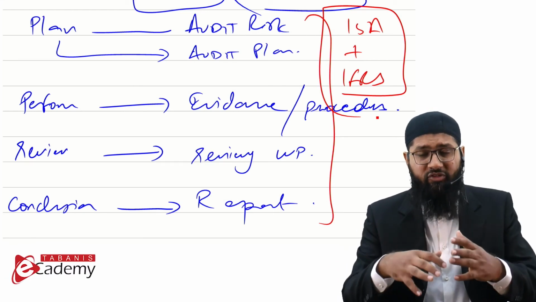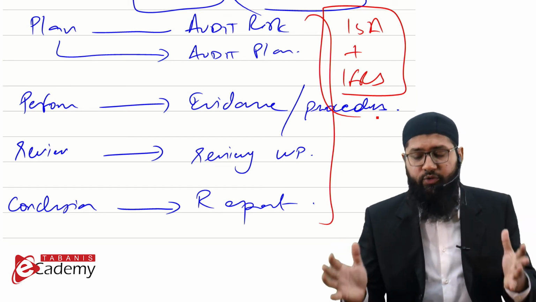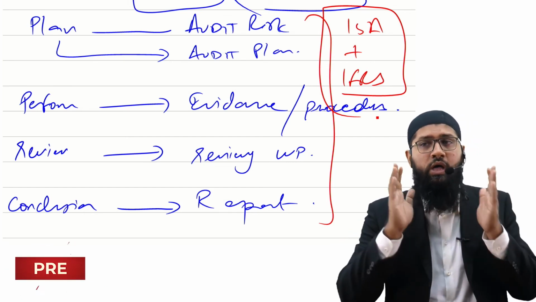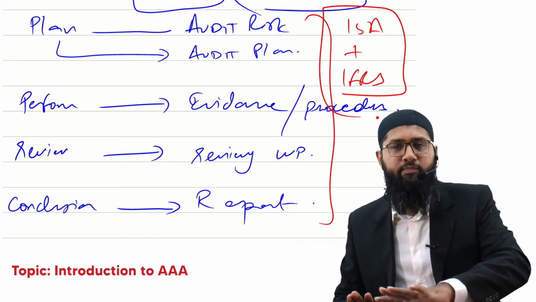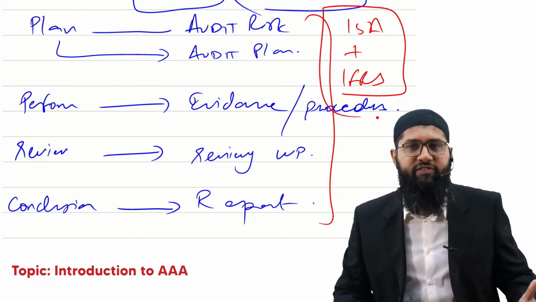I've tried to create circumstances for you to understand how an accounting standard would be applicable in a given scenario and how it could affect your audit. You would find all of them on the relevant portal when you access the lectures, where all the summaries of the accounting standards are there.